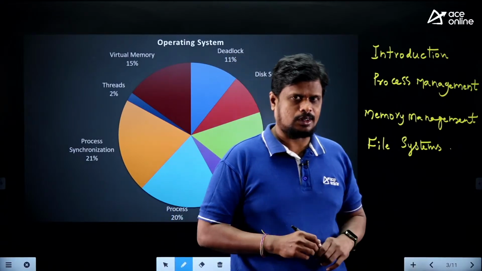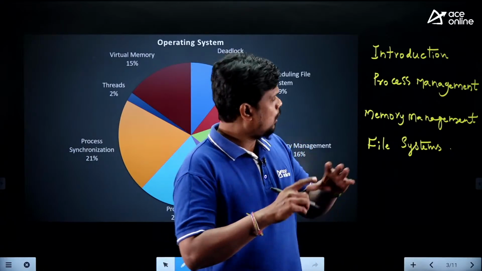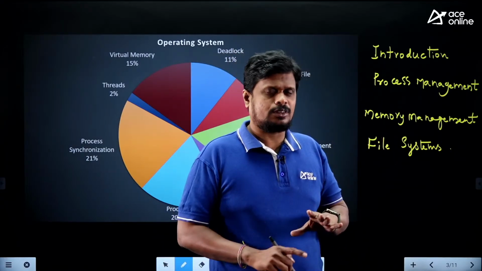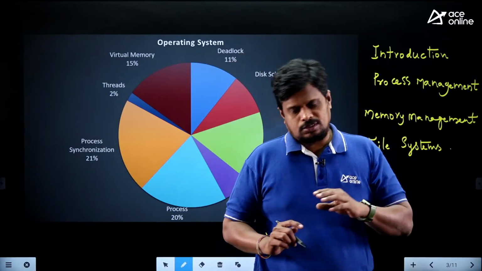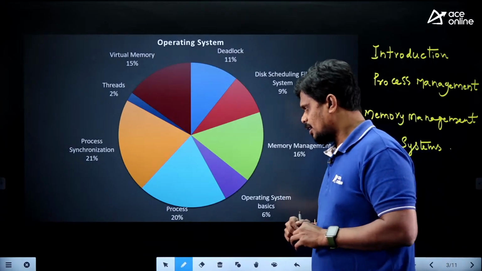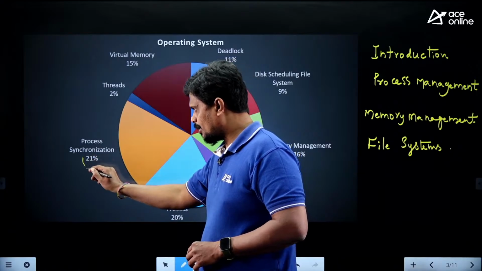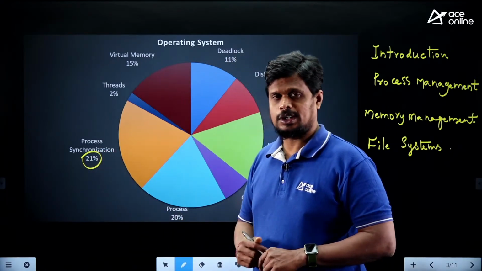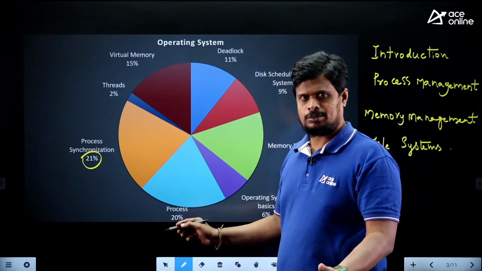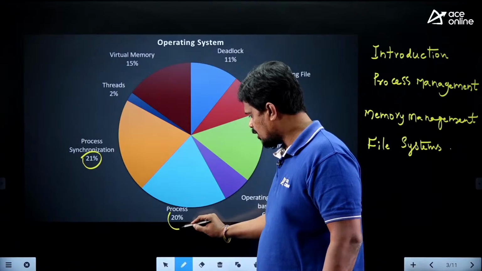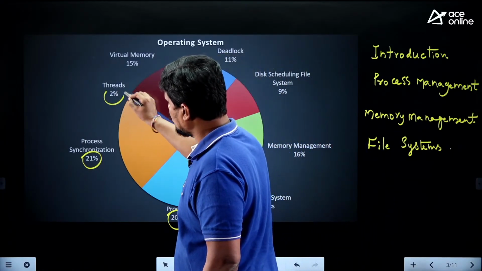We can see what exactly the syllabus for the operating system is with respect to the GATE 2023 examination. But I will just give a summary of that syllabus in terms of four main topics. If you verify this pie chart, you can see that from process synchronization you have 21% of questions. From process scheduling algorithms and so on, you can have 20% of questions. And threads, if you consider, you have 2%.